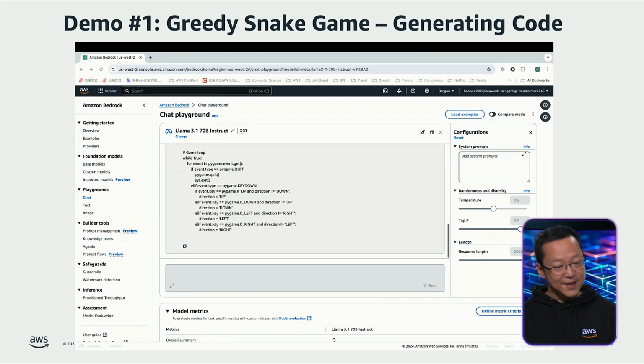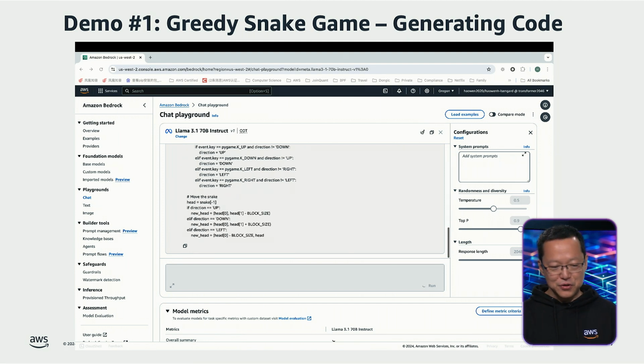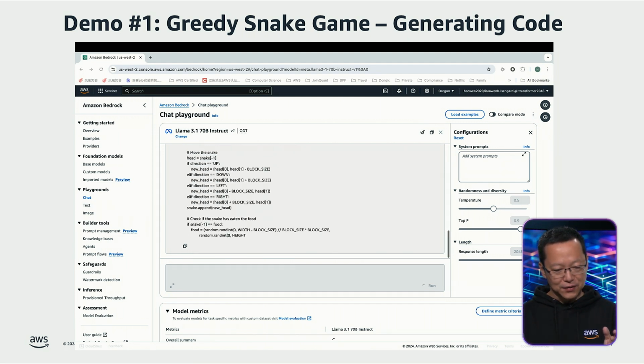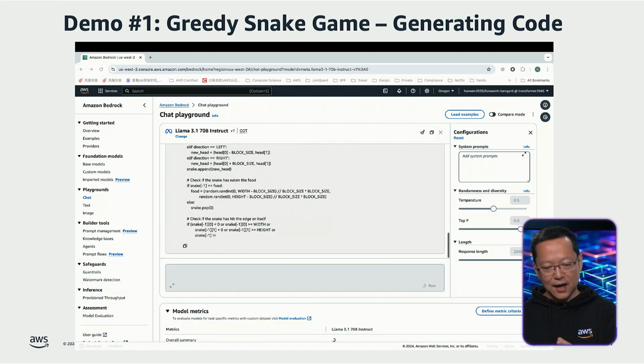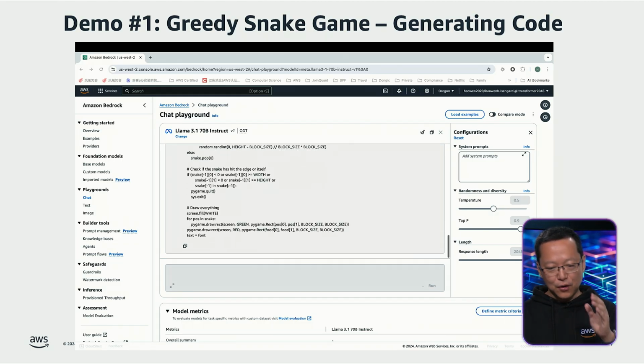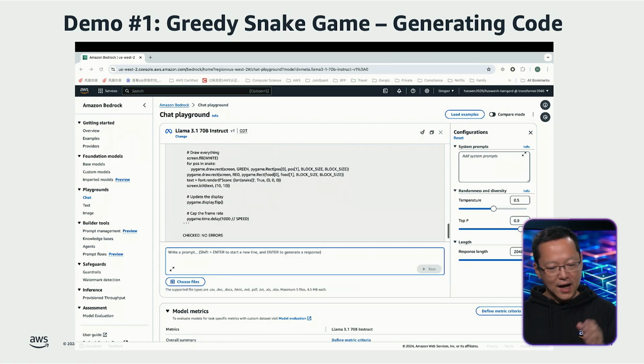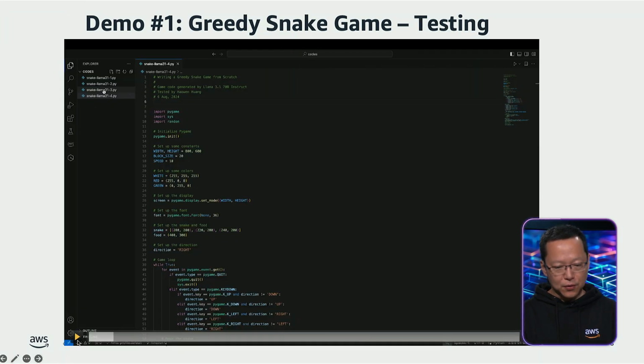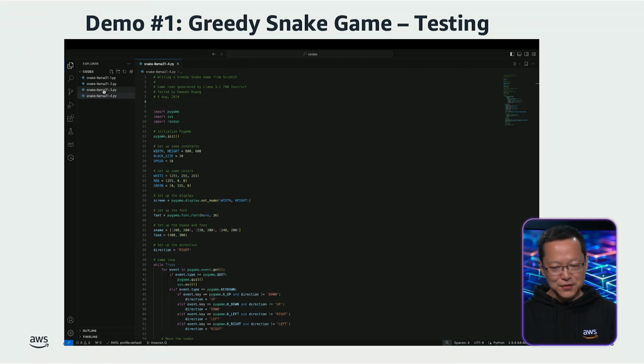Within seconds, the model will begin generating and outputting the code. You may be curious whether the code generated by the large language model actually works or not. Therefore, after all the code is generated, I will copy it to VS Code on my laptop to test and demonstrate whether it works. You may be curious why I have 4 Python files here. The reason is that I tried 4 times to copy all the code generated by the large language model, without modifying a single line, to evaluate if it was runnable or not.